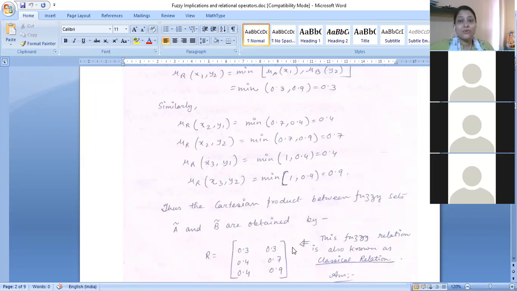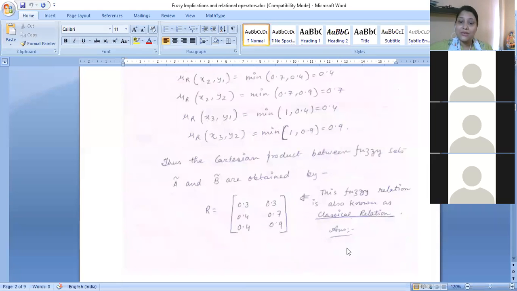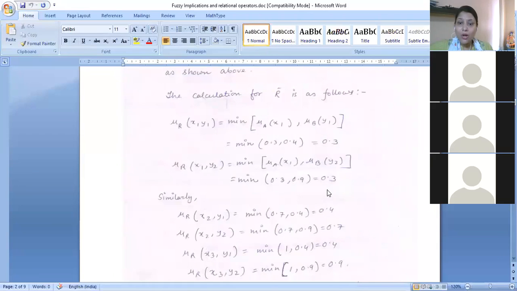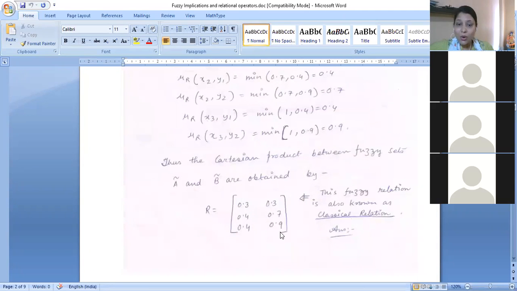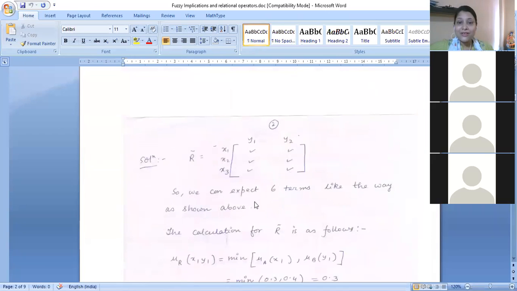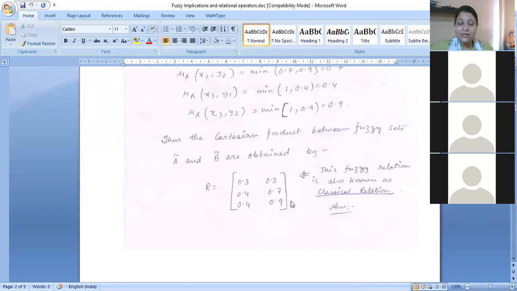This is a relational matrix between fuzzy sets A and B, and this fuzzy relation is also known as a classical relation. We put all these new membership values in the matrix positions in this order, and this is your final matrix after performing the Cartesian product, or determining the classical relation between two given fuzzy sets.